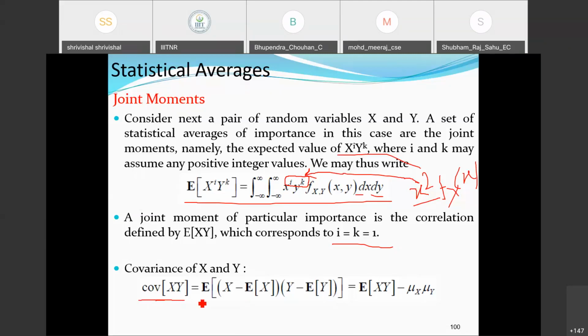Covariance of x and y is equal to E[(x minus E[x]) into (y minus E[y])]. This could be written as E[x] is equal to mu x, and E[y] is equal to mu y. Just simply substitute it, then the final value is E[xy] minus mu x into mu y. Once you solve it, you will get this term.